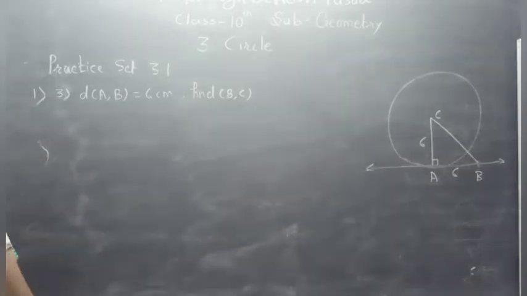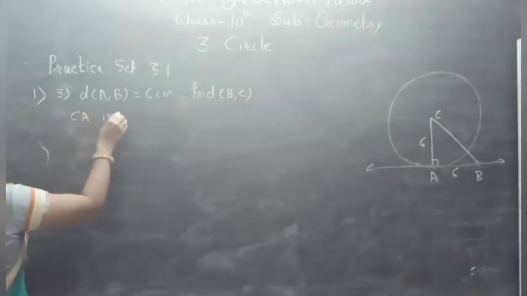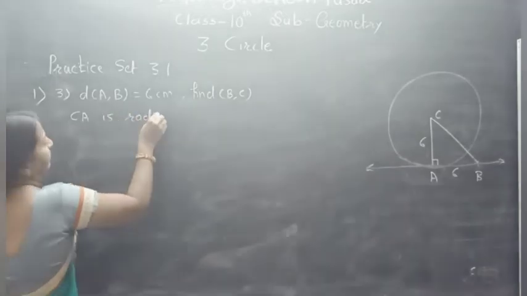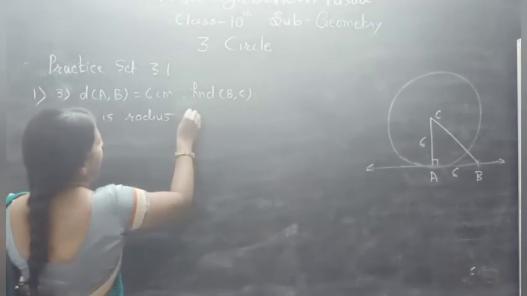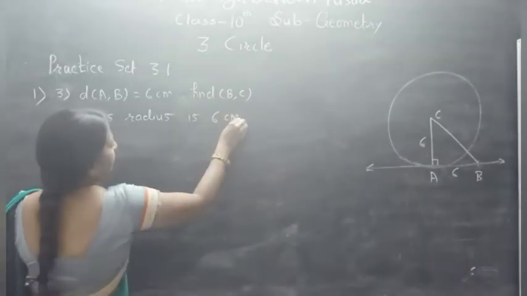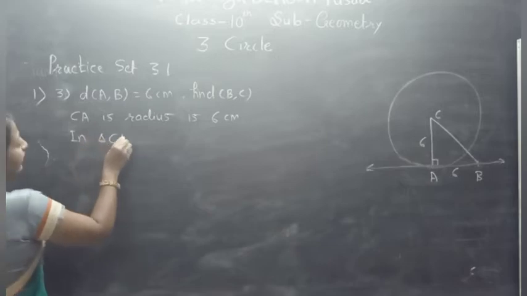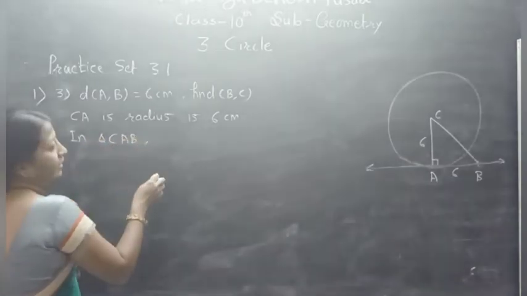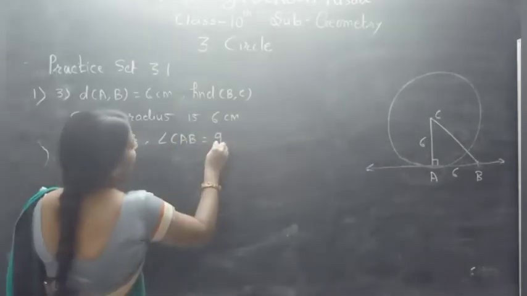Now first of all here we say CA is the radius, equal to 6 centimeter. In triangle CAB, angle CAB is equal to 90 degrees.